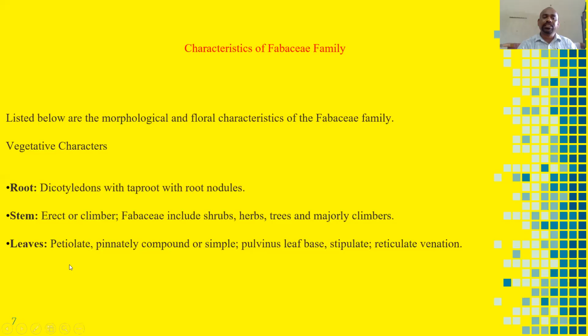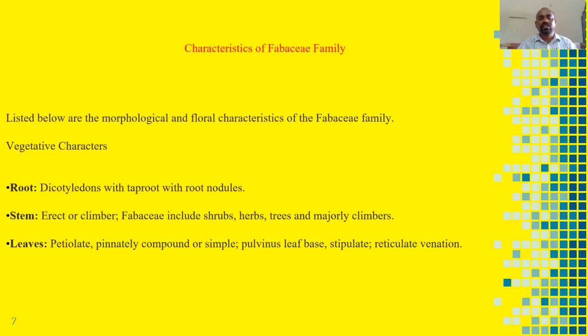They are petiolate, pinnately compound or simple, with pulvinous leaf base, stipulate, reticulate venation. Students, the pulvinous leaf base is important for us. It is present in all the species of the Fabaceae family.